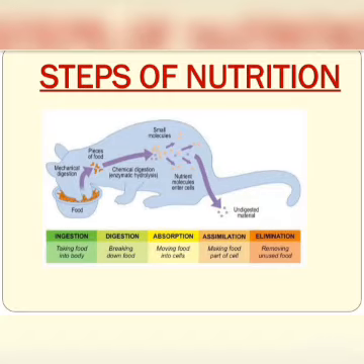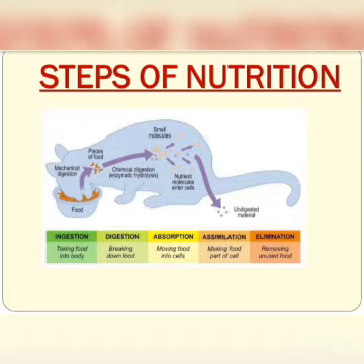Good morning, students. As we are discussing our chapter Nutrition in Animals, we have discussed the steps of nutrition. There are 5 steps of nutrition: ingestion, digestion, absorption, assimilation, and elimination. We have discussed the step ingestion. Today we are discussing the step digestion.